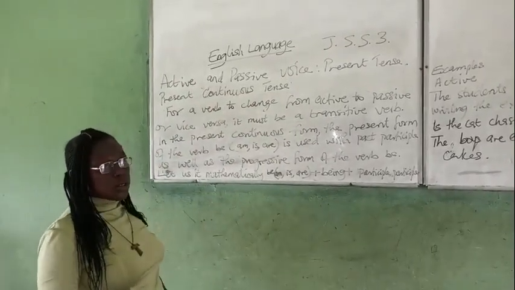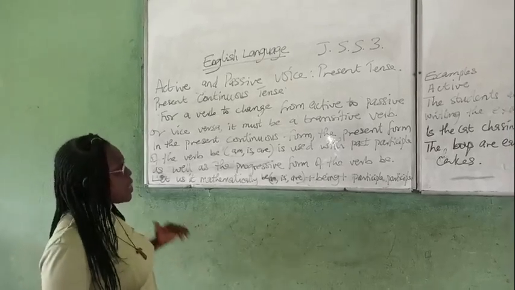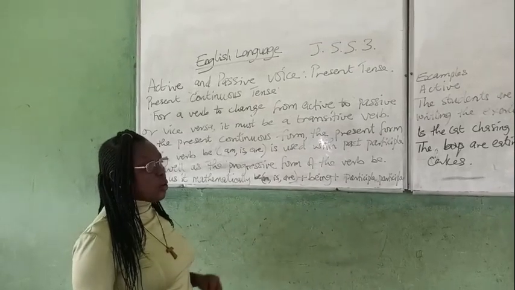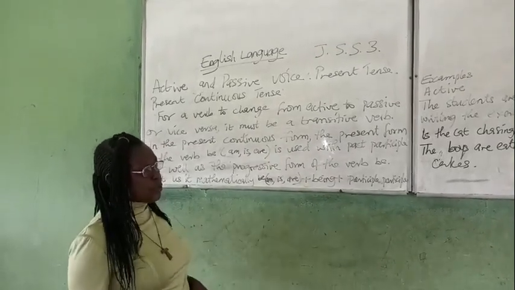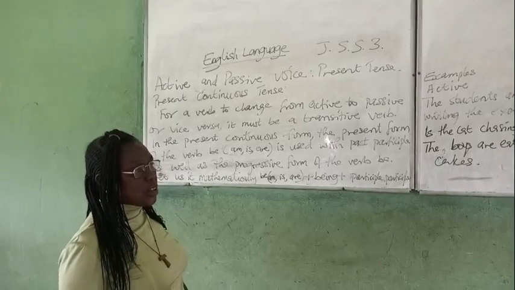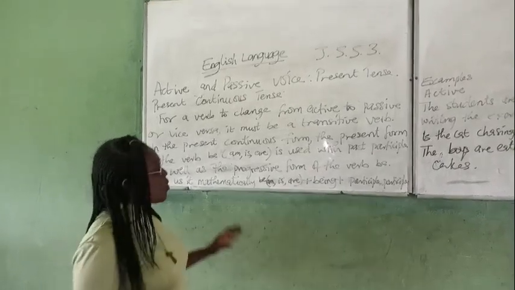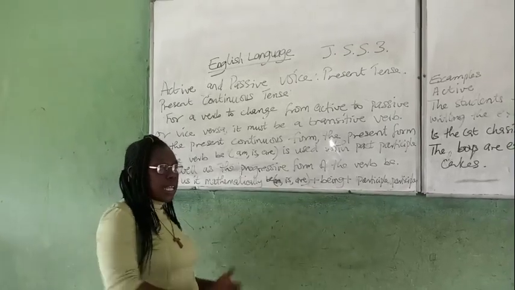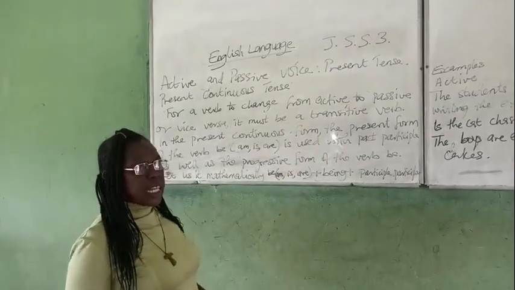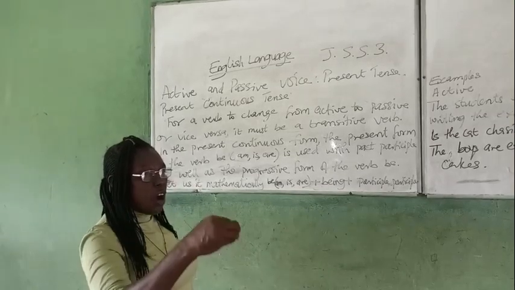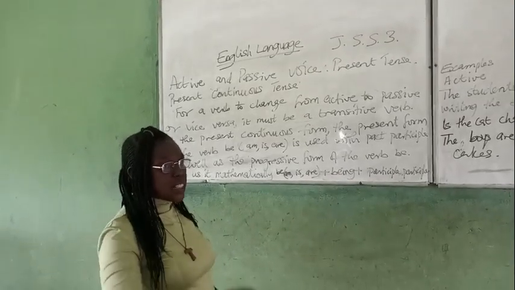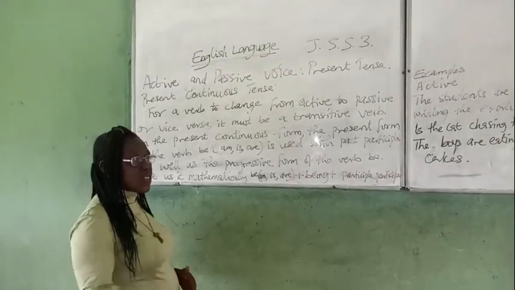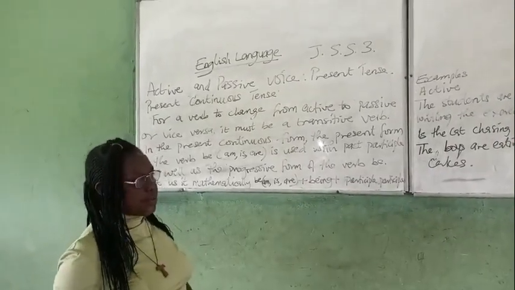I want you also to remember that for a verb to change to passive voice, it must be a transitive verb. In other words, it must have something to act upon. Intransitive verbs are not changed to passive. For instance, if I say Mary dances very well, will I say, well, dances very Mary? So you find out now that it cannot suit because there is no object that receives the action of dance. So in that case, the dance in that sentence is intransitive and cannot change to passive.